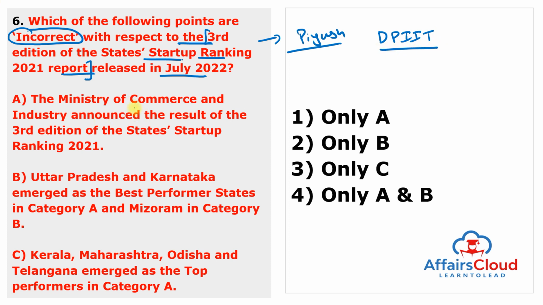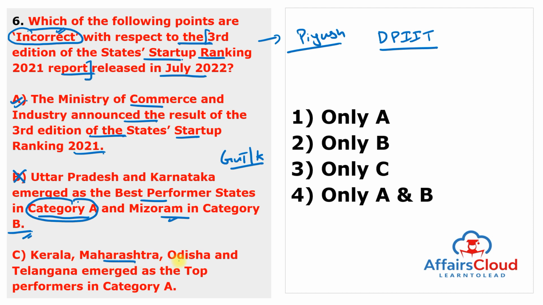So the first option is the Ministry of Commerce and Industry announced the result of the third edition of the State Startup Ranking 2021. This statement is correct, but we have to tell which is incorrect. So first cannot be the answer. Uttar Pradesh and Karnataka emerged as the best performer states in category A, and Mizoram in category B. This statement is wrong because the best performer states are Gujarat and Karnataka in category A. Mizoram is correct. So this is correct, but in category A, the best performer states are Gujarat and Karnataka, not Uttar Pradesh and Karnataka. So the B statement is wrong.